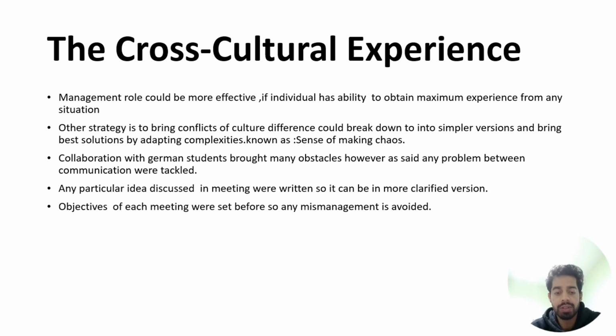German individualism is practiced more than collectivism, as one of the students was merely speaking and other students were trying and following the directions. The significant obstacle faced by each side was the language barrier.